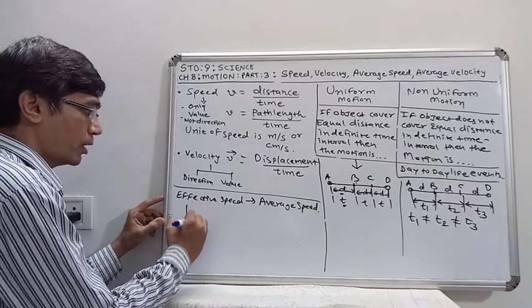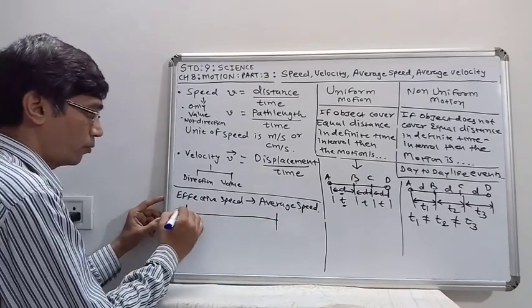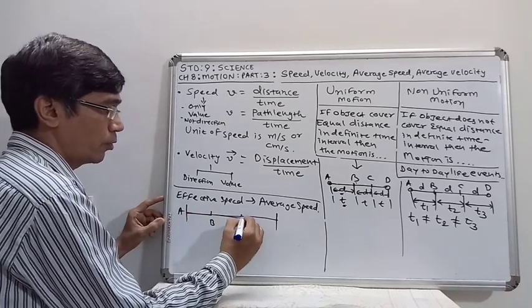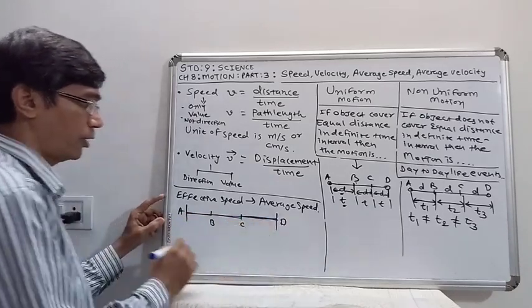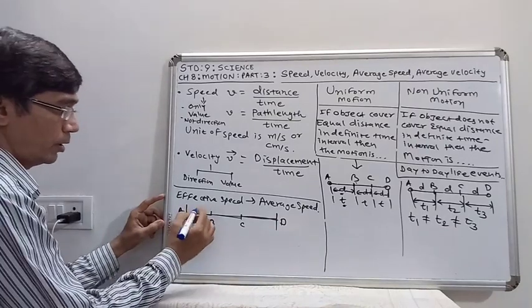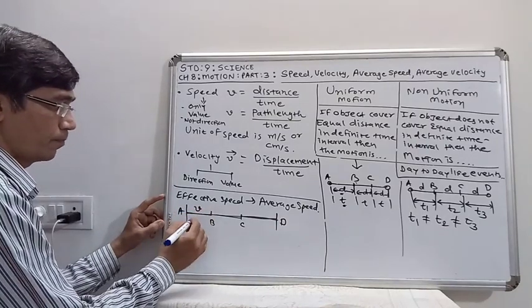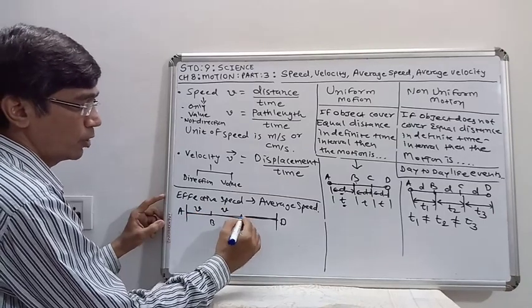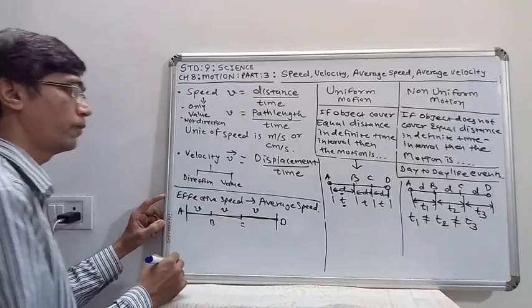Suppose the object starts its motion from point A, reaches point B, reaches point C, and lastly reaches point D. During AB its speed is V. During BC again its speed is V. During CD its speed is V.